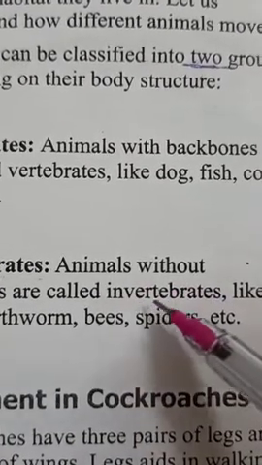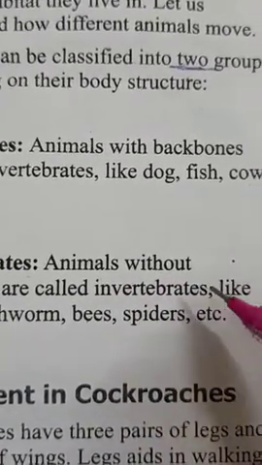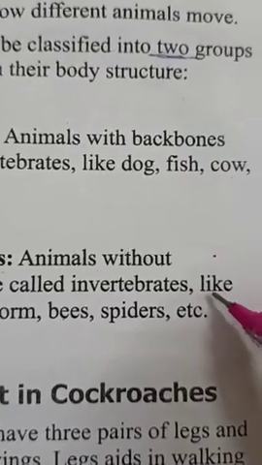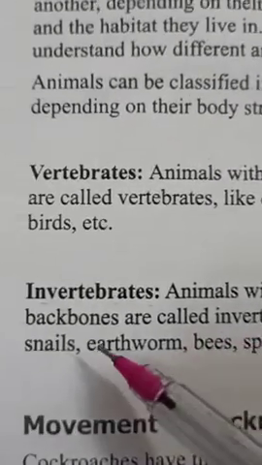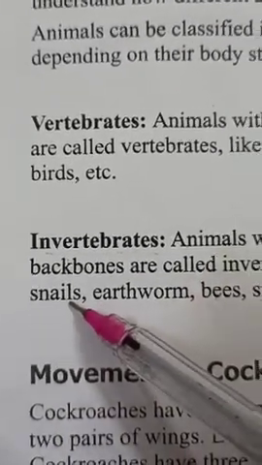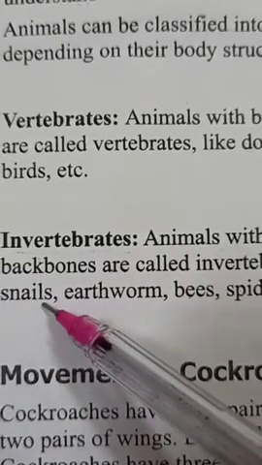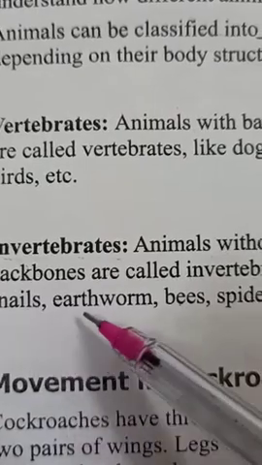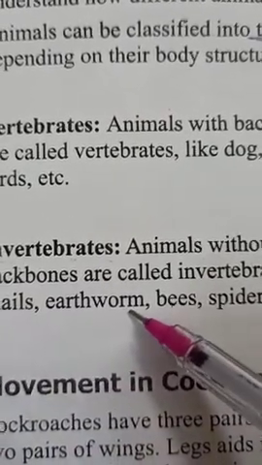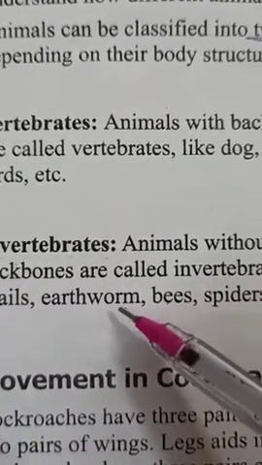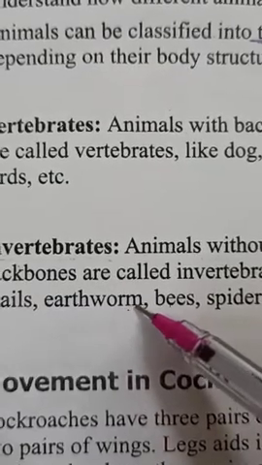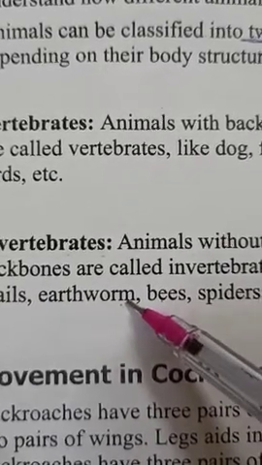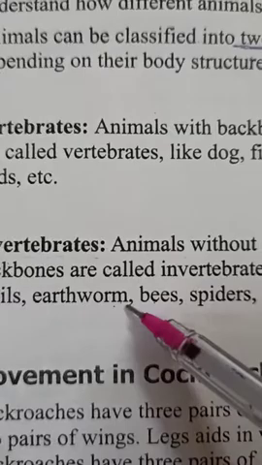So what are these animals? These animals, obviously, are very small. Like snails. You know, snails don't have any kind of bony structure inside them. And earthworms also, they don't have any kind of bony structure or hard structure inside them.